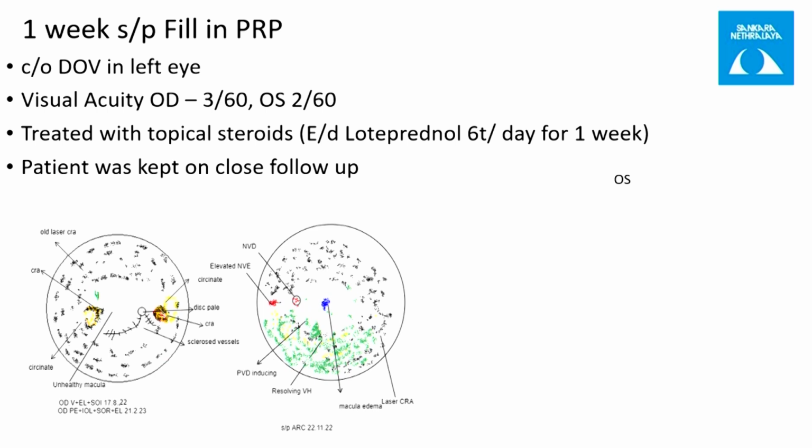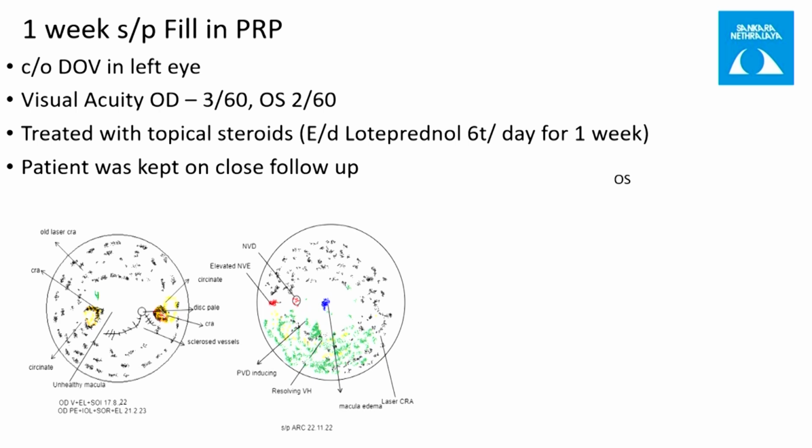If you have active disease and you have space, you need a laser. But if you think the tractional component is more prominent and is causing the bleeding, then by doing laser you are worsening the traction further. Because it is a mechanical component, you need to go in and relieve the traction. In that situation you need an early vitrectomy probably.